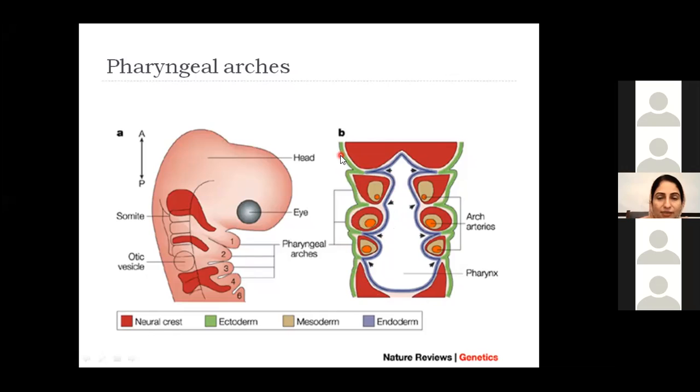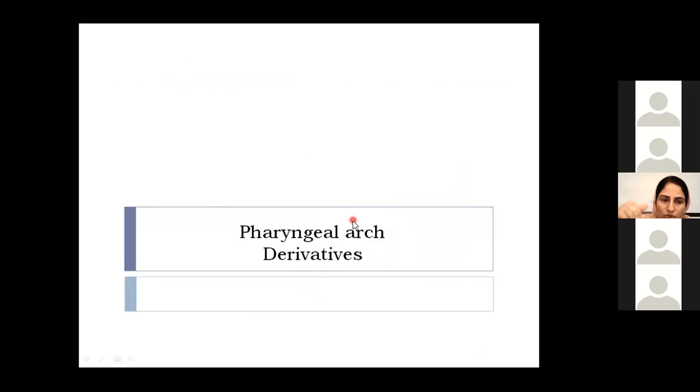And as far as the clefts are concerned, the clefts or grooves have derivative only from the first pharyngeal cleft. The rest of the clefts, they are covered. If you remember, last time I showed you a video in which there was overgrowth of the second pharyngeal arch to cover the whole of the neck, and that's why our neck is a little rounded structure, because the second pharyngeal arch grows and then joins the 6th pharyngeal arch to hide the second, third, and fourth clefts. So the second, third, and fourth clefts actually hide behind the growth of the second pharyngeal arch.